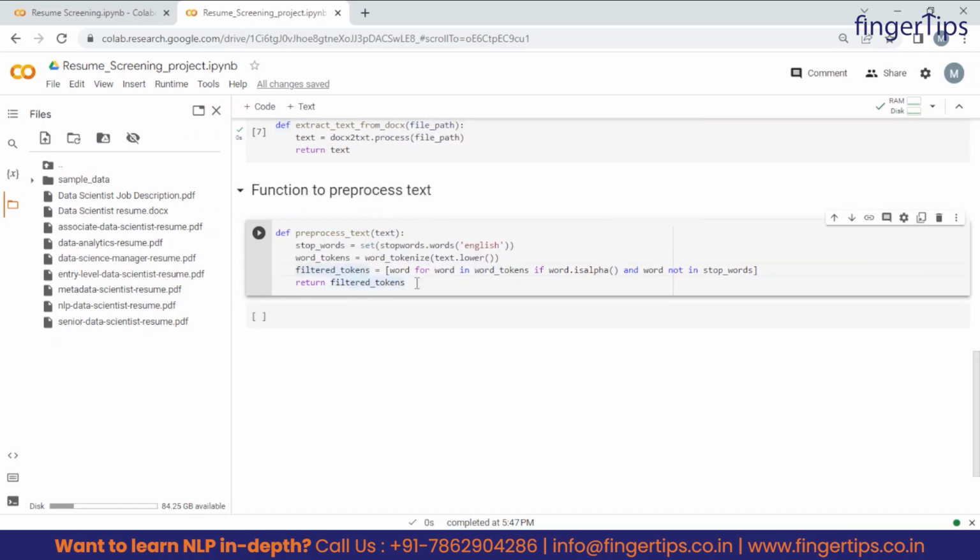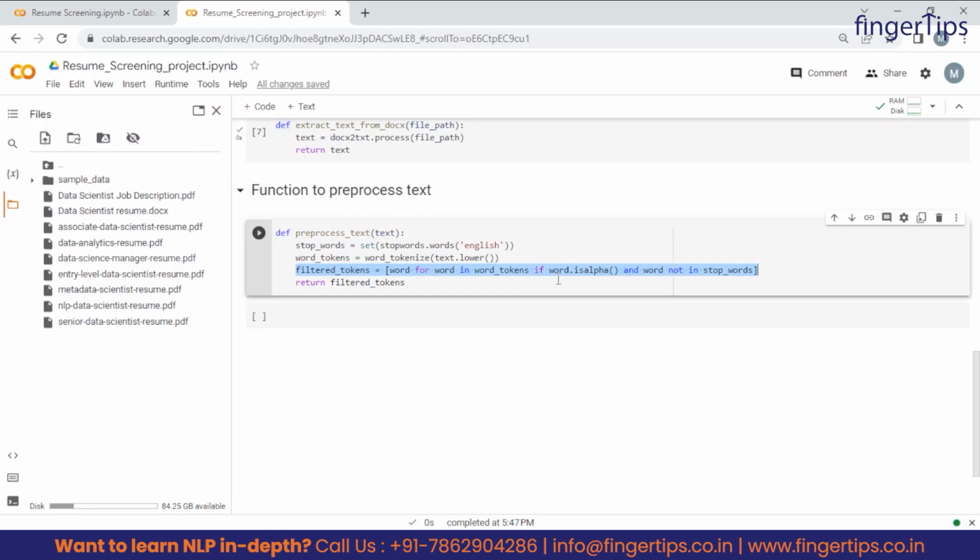And this last line is basically a for loop, right? Now guys, what is this last line doing? This for loop iterates through each and every word in the tokenized list of words, and it filters out any words that are not alphabetic, right? So suppose we have some special characters or some numeric values inside our files. Files are basically either the job description file or the resume file.